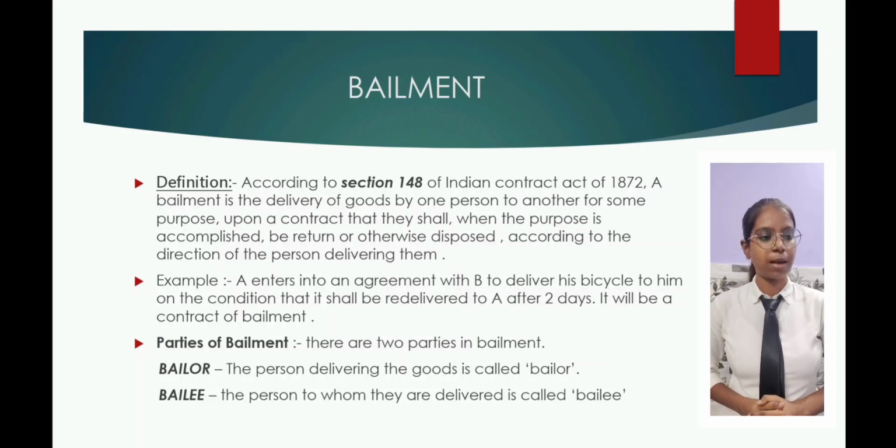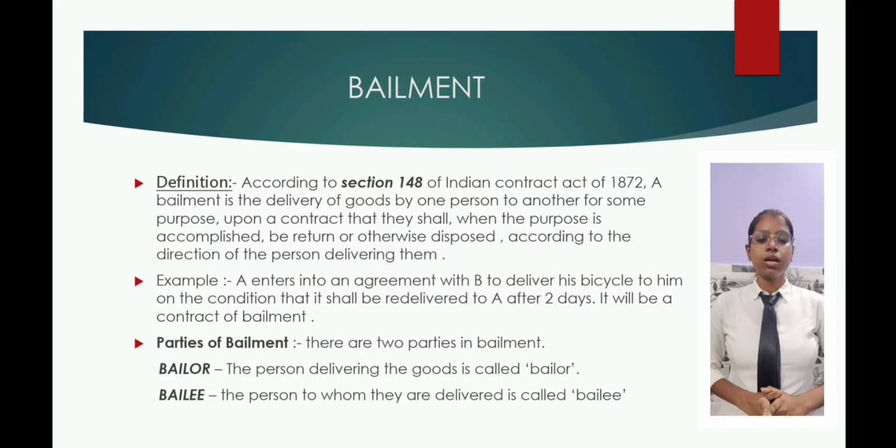Now let's see an example. A enters into an agreement with B to deliver his bicycle to him on the condition that it shall be redelivered to A after 2 days. It will be a contract of bailment.